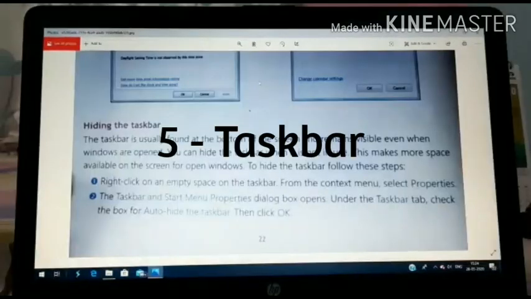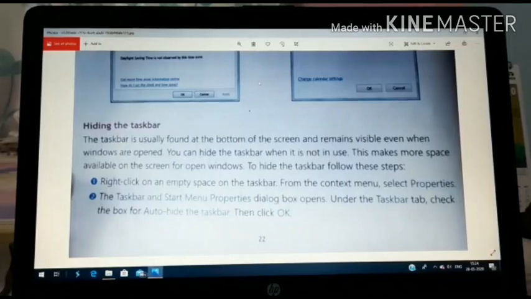Now we will study here about hiding the taskbar. How can we hide the taskbar? The taskbar is usually found at the bottom of the screen and remains visible even when the windows are opened. You can hide the taskbar when it is not in use. So we can remove the taskbar, we can change the place of taskbar from left to right, up to down, or top to bottom. Like this we can change the place of taskbar. So first of all, we can go through hiding the taskbar.